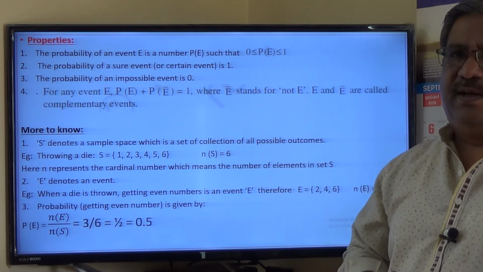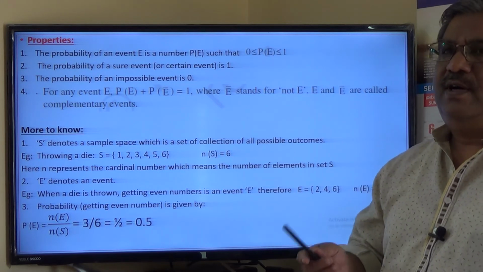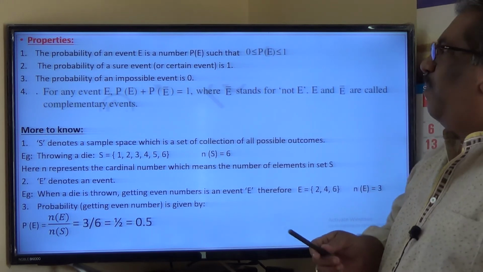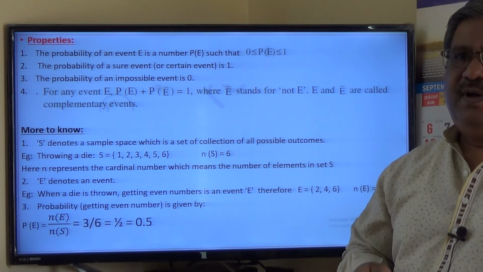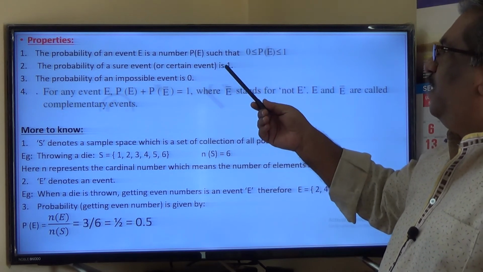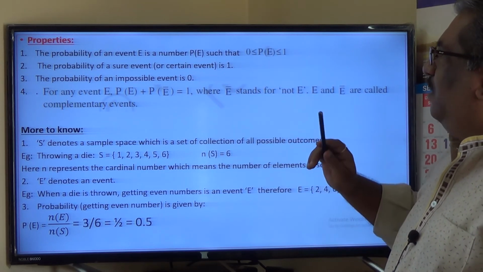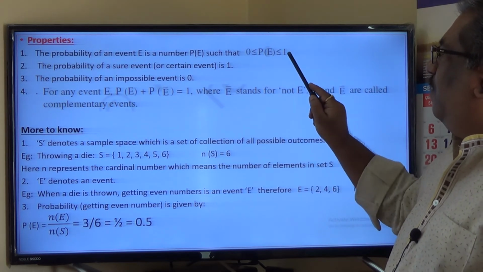It is not possible. So you may get a 1 mark question. Probability, state true or false: probability of getting head when a coin is tossed is equal to 1.2. It is false. The reason, justification, probability of an event can never be greater than 1. So what are the possible values? It lies between 0 and 1.